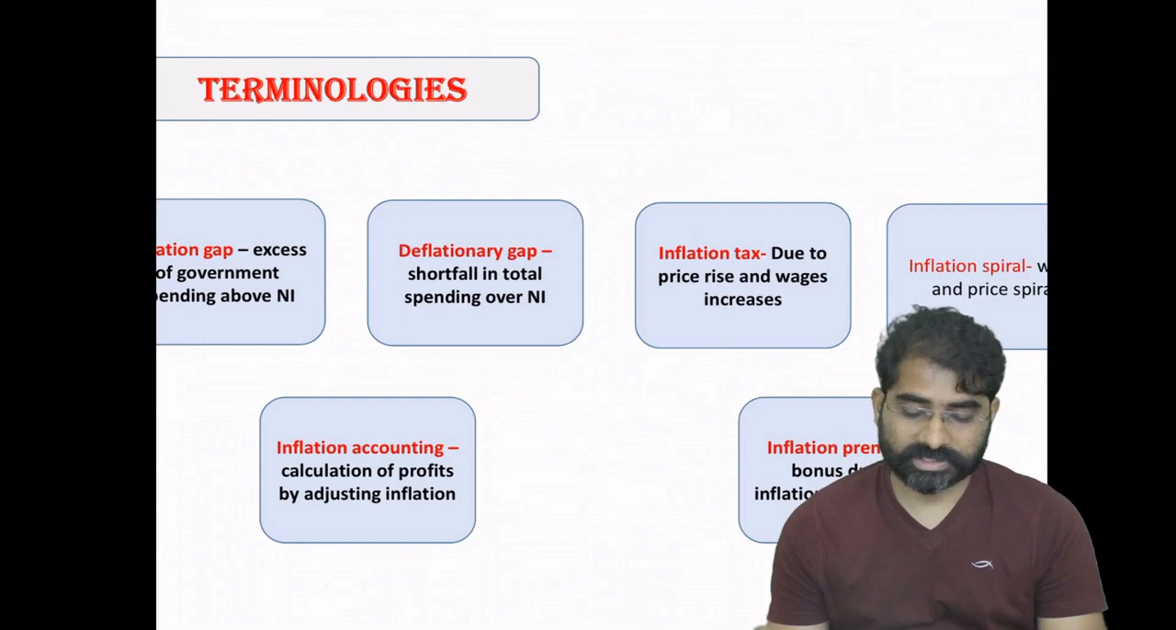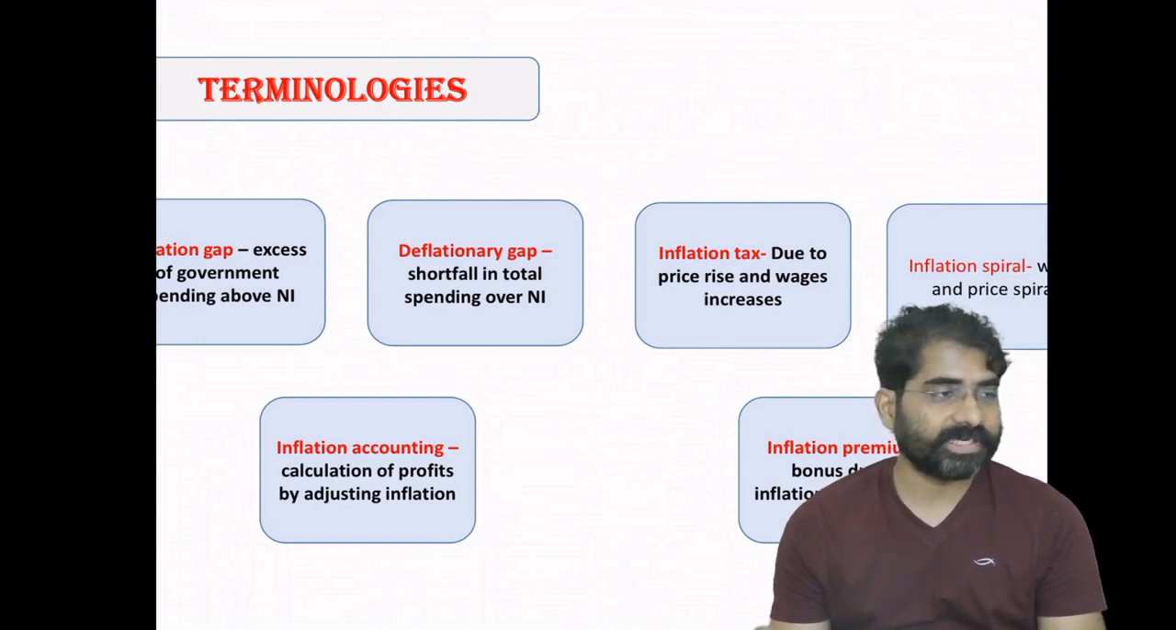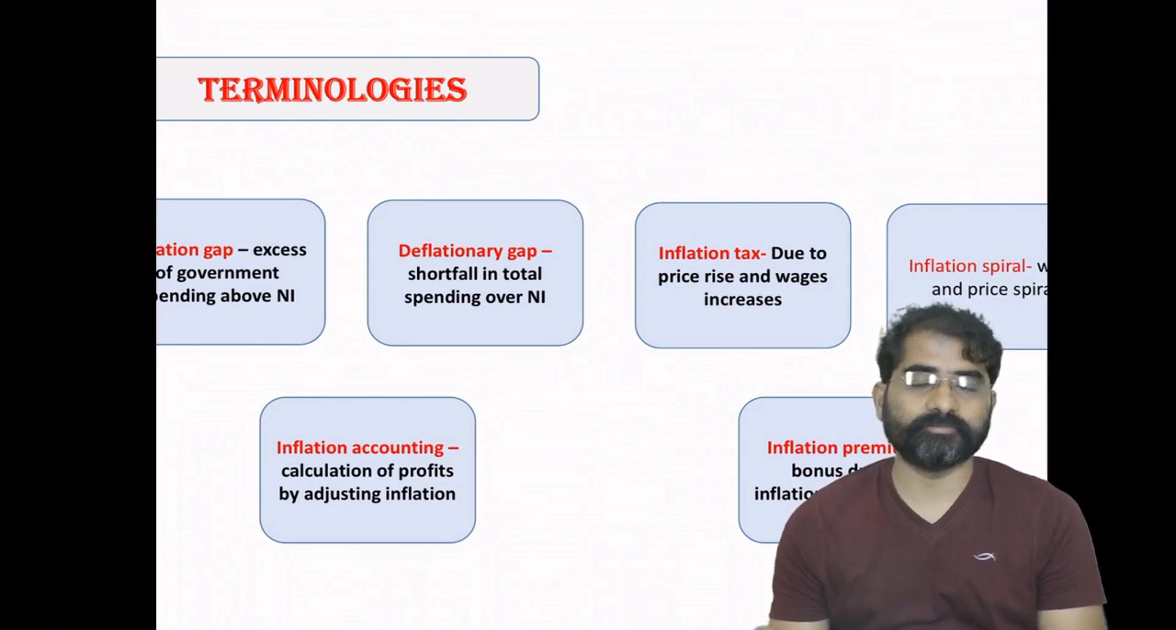So I will not discuss all the words here. One thing which you'll remember is inflation tax. Because the prices are increasing, inflation is acting like a tax, indirectly reducing your, what will a tax do? Tax will reduce your purchasing power. Similarly, inflation tax means inflation is reducing your purchasing power, wherein inflation is acting like a tax.